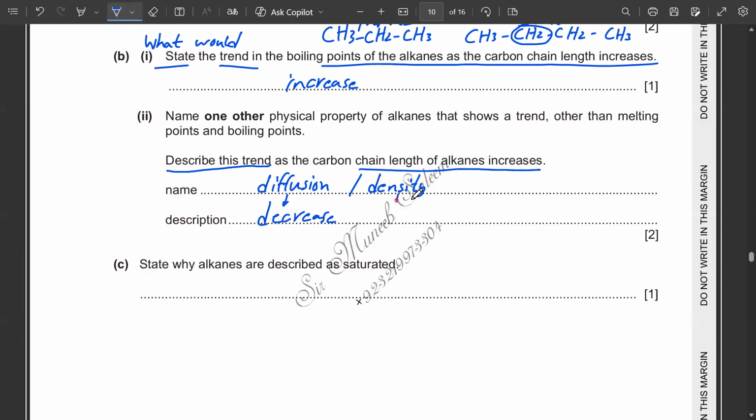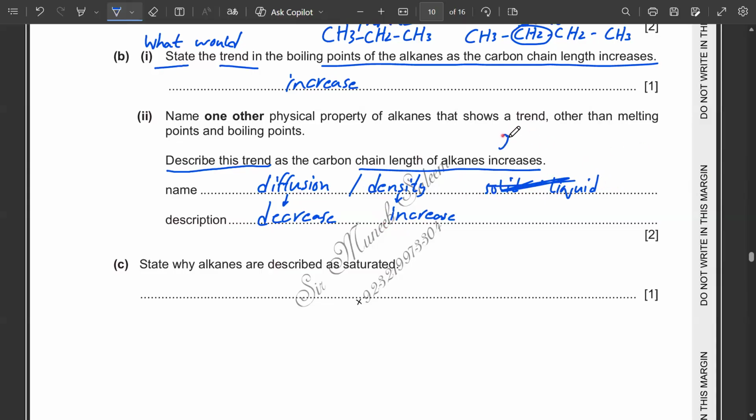But in terms of density, you can write it will increase, because as you are adding more and more carbon atoms, they show a change in physical state. Sorry, my mistake.